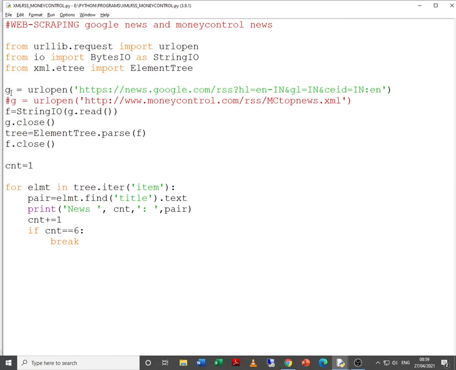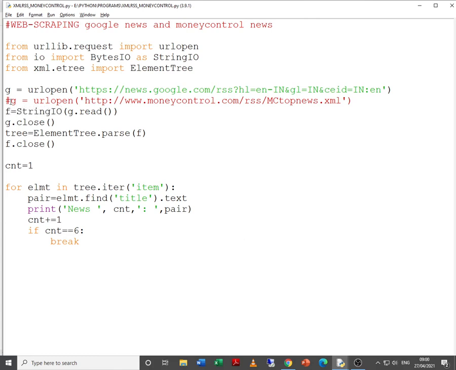Now g is equal to urlopen. That means you are opening the URL and the file handler or the pointer is stored in g. f is equal to StringIO of g.read. Now whenever you give g.read, that means the data is coming in the form of a byte stream. You want to convert the bytes into string, so that is why we are making use of this StringIO.